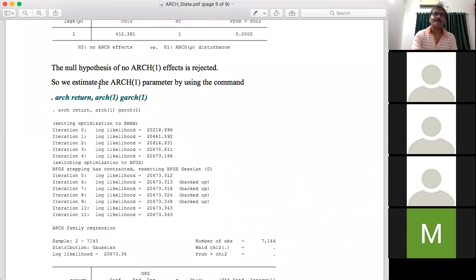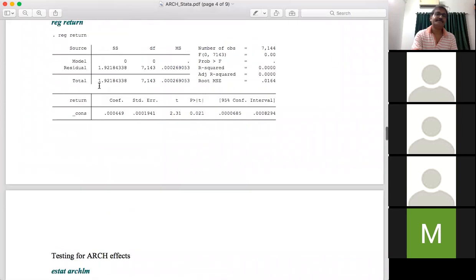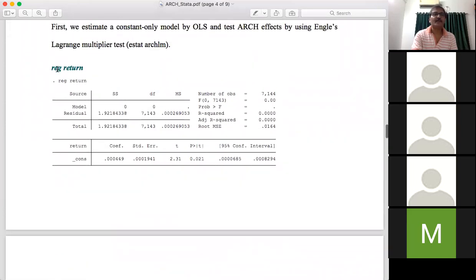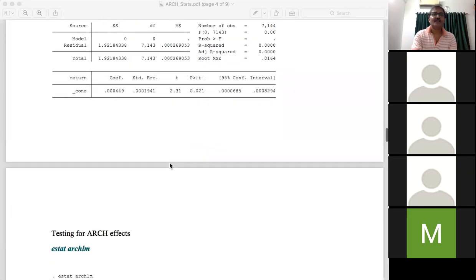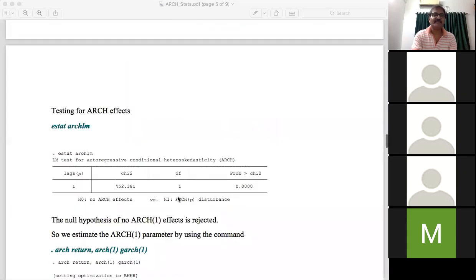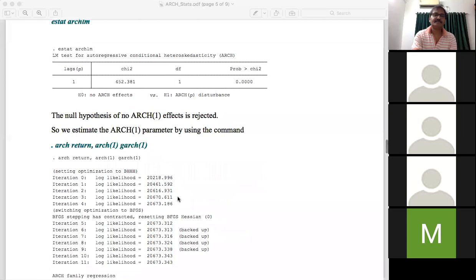In our earlier step, we used the command reg, linear regression, by assuming variance is constant. Now we allow the variance to be time dependent, and we are introducing the ARCH effect into the model.